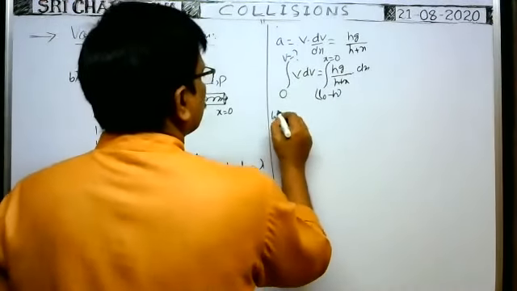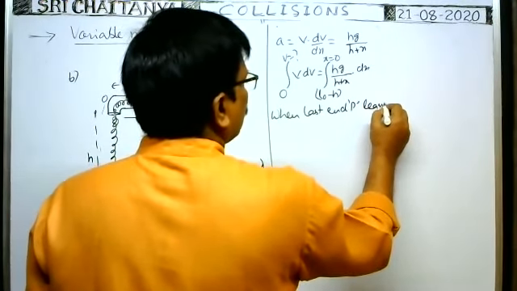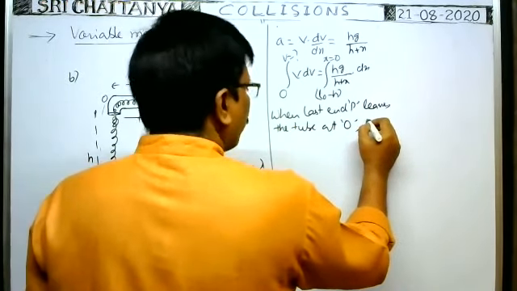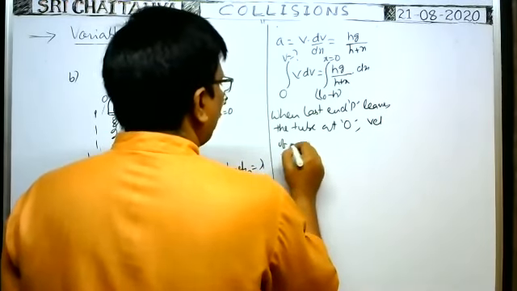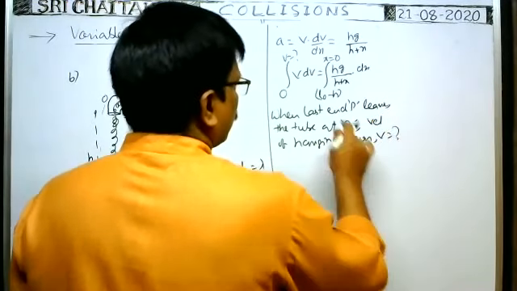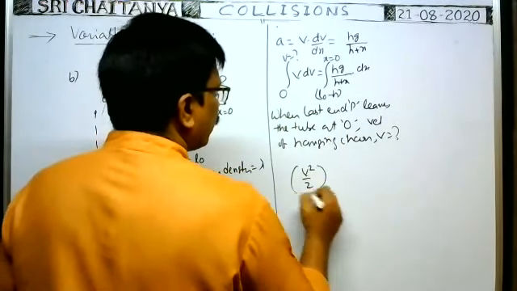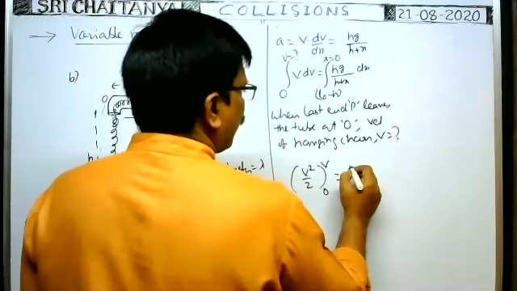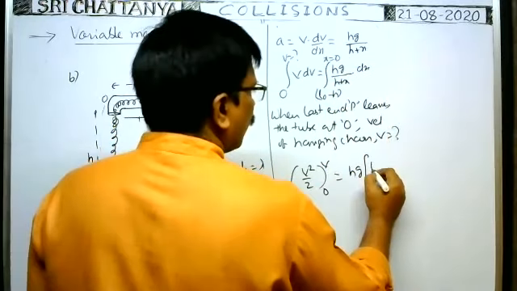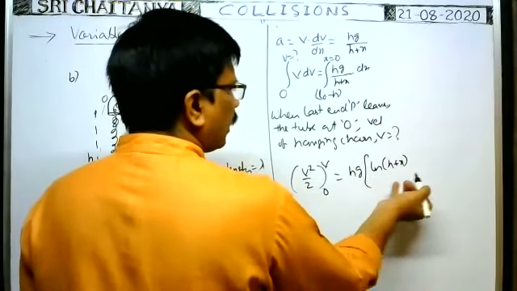So when the last end P leaves the tube at O, velocity of the hanging chain, v is equal to question mark. We have to find v. Now from this you see, integral v dv means we can write v square by 2, limits 0 to v, is equal to, here h is constant, you keep aside. Integral 1 by h plus x dx means ln of h plus x we can write. The coefficient of x is 1 only. That's why you need not write 1 by.